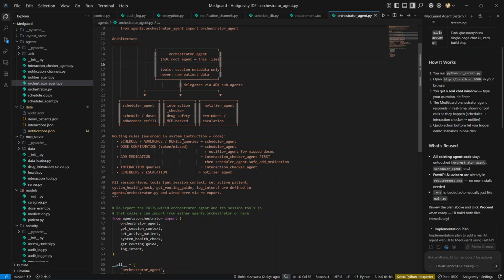Every time a new medication is proposed, the agent checks it against our custom MCP server, a local drug interaction database with 49 known dangerous combinations. If the interaction is severe, it hard blocks the medication.